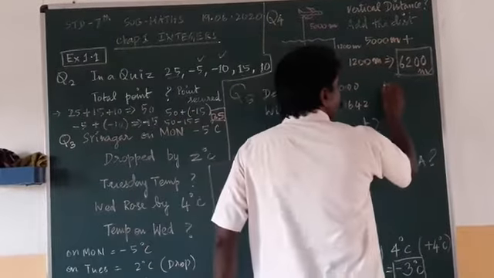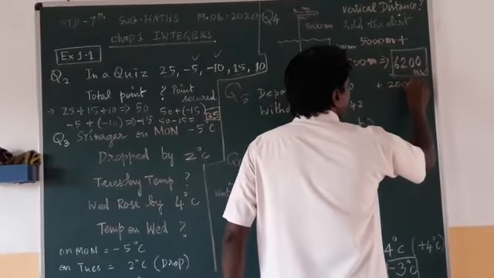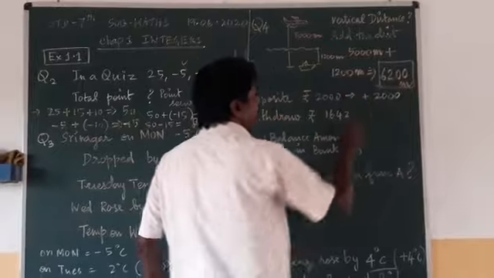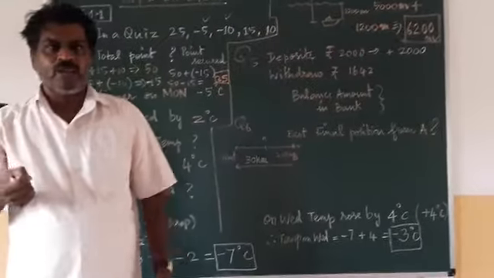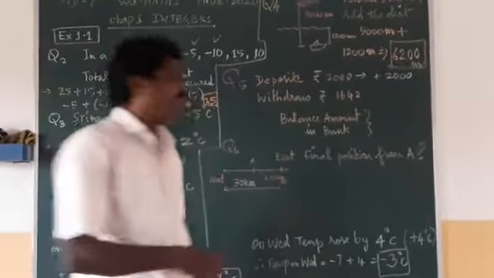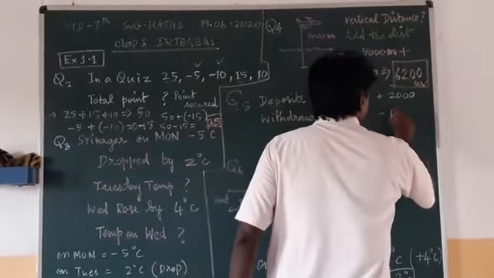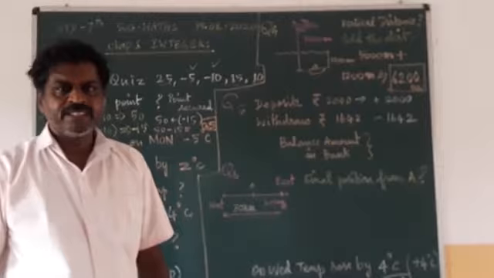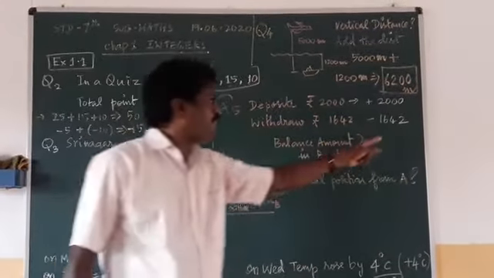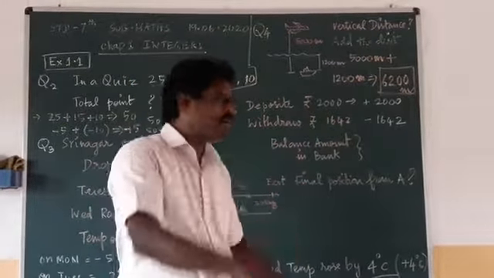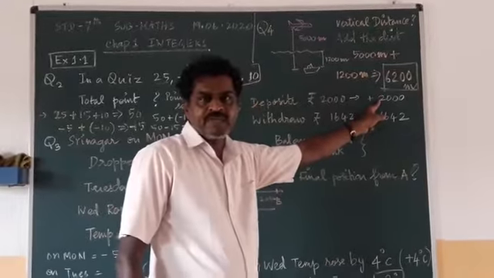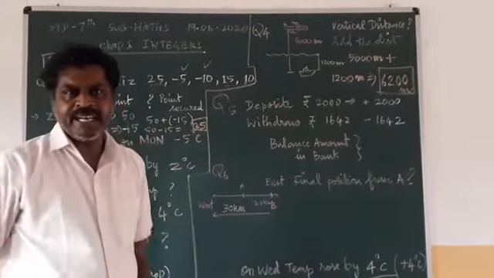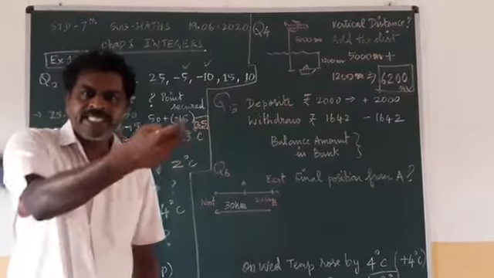So plus. And minus 1642 rupees. So when you are withdrawing, it means minus you have to put. When you are putting money, it means you have to put the addition sign. Then what are they asking? 2000 rupees is deposited, 1642 rupees is taken out.